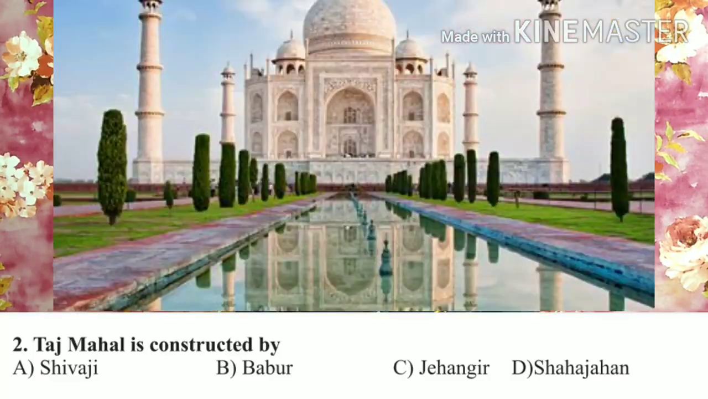Taj Mahal is constructed by A. Shivaji, B. Babur, C. Jahangir, D. Shah Jahan. Right answer is D. Shah Jahan. The Taj Mahal is a white ivory marble mausoleum on the south bank of the Yamuna River in the Indian city of Agra. It was commissioned in 1632 by the Mughal Emperor Shah Jahan.